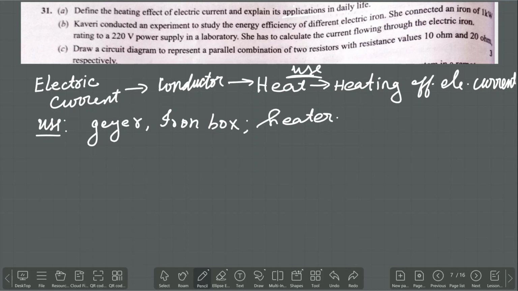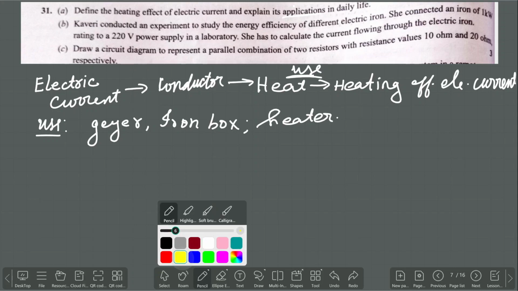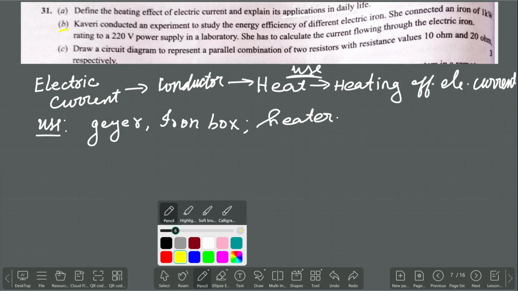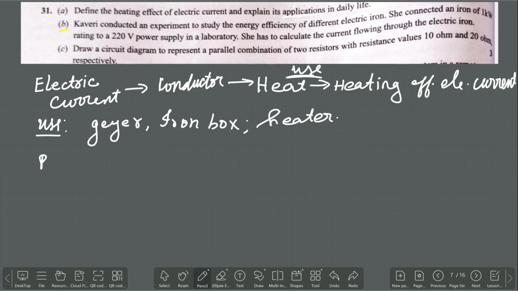Next, question number B. Kaveri conducted an experiment to study the energy efficiency of a different electric iron. She connected an electric iron of 1 kilowatt. That means power P is equal to 1 kilowatt, which is 1000 watt.